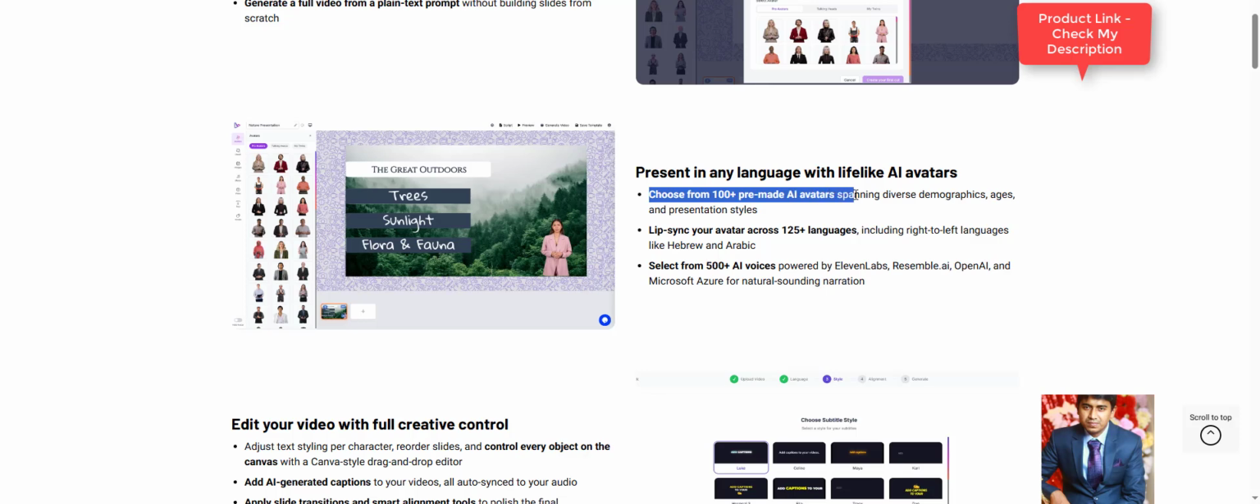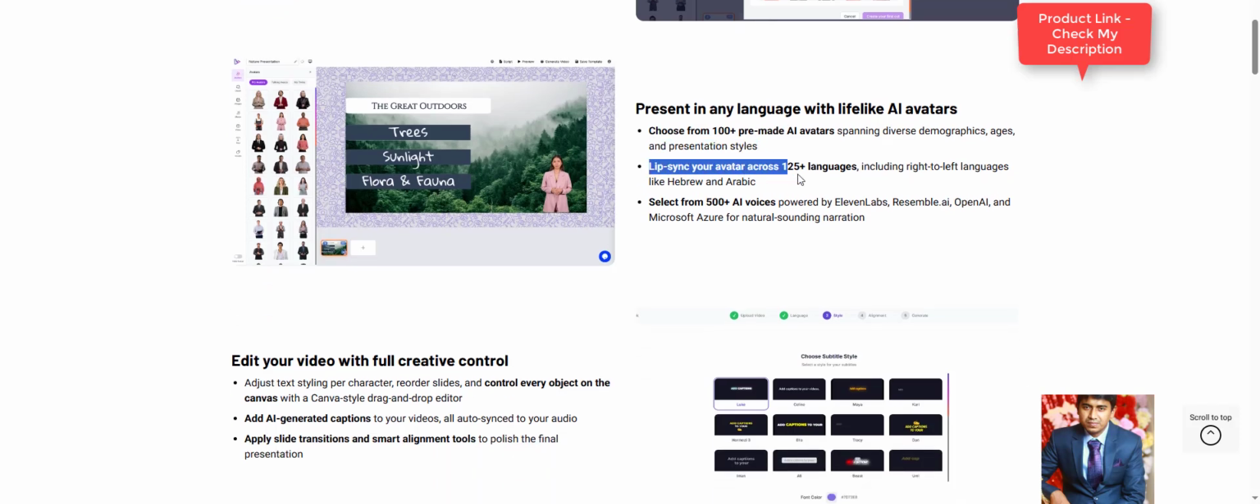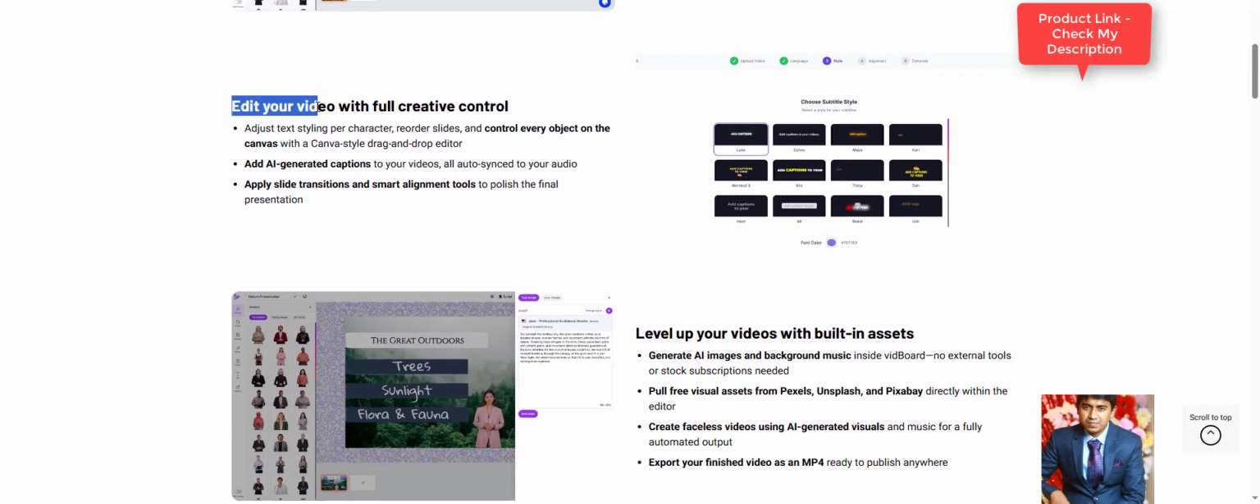Choose from 100+ pre-made AI avatars spanning diverse demographics, ages, and presentation styles. Lip sync your avatar across 125 languages, including right-to-left languages like Hebrew and Arabic. Select from 500+ AI voices powered by ElevenLabs, Resemble.ai, OpenAI, and Microsoft Azure for natural-sounding narration.